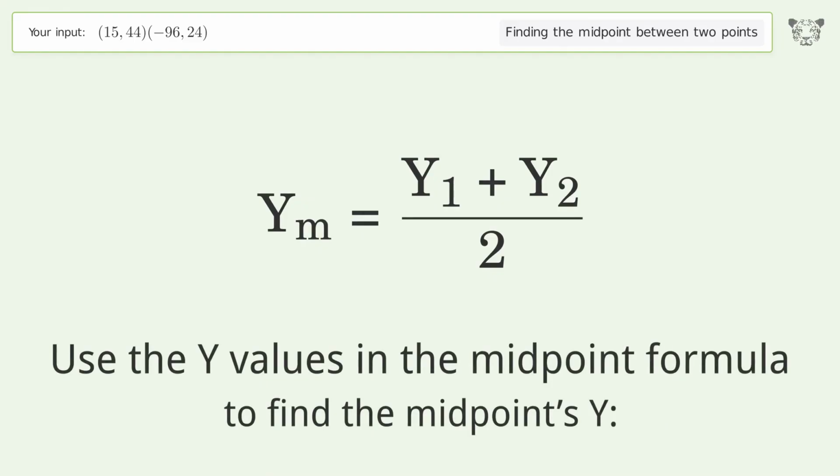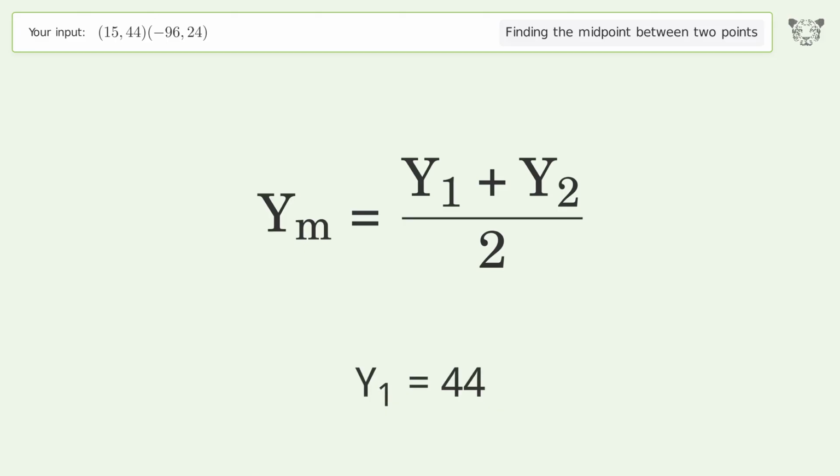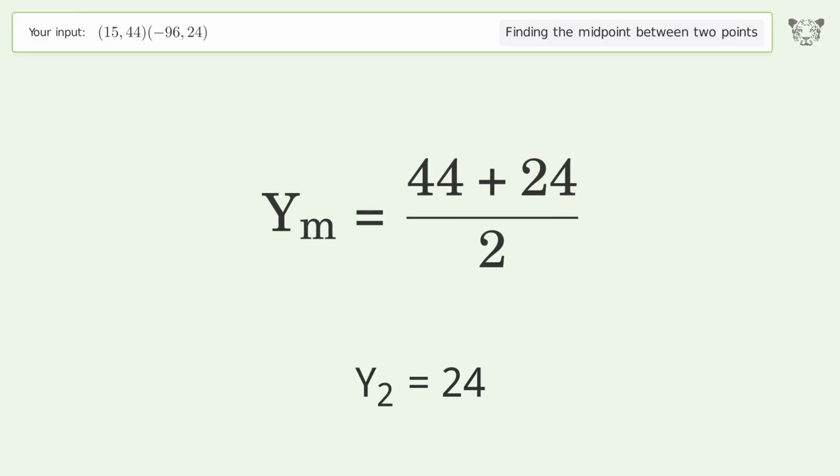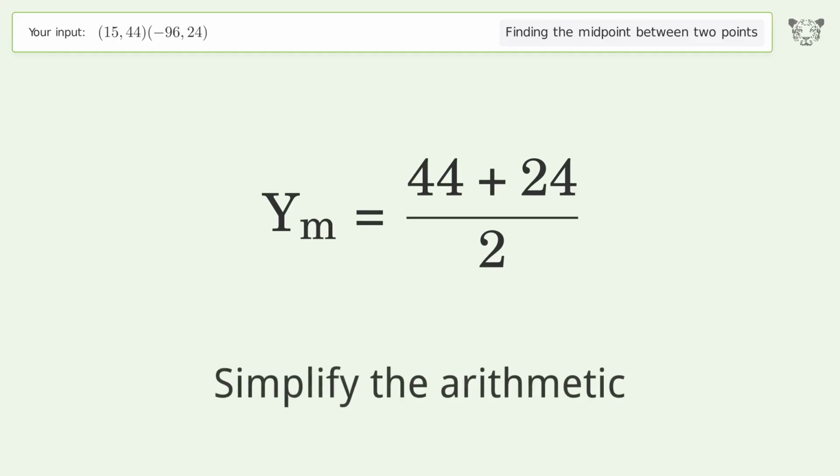Use the y values in the midpoint formula to find the midpoint's y. y1 equals 44. y2 equals 24. Simplify the arithmetic.